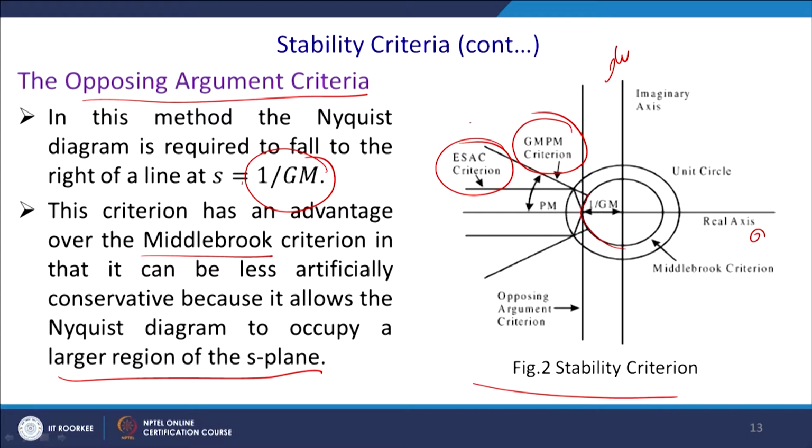And you can see that the Middlebrook criterion is a little conservative approach to stability. You can very well operate above this circle with an encirclement and still have your stability criterion satisfied by the gain margin. So, by the Bode plot only we can ensure proper stability of the system.